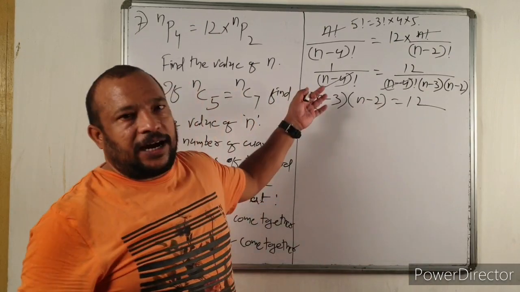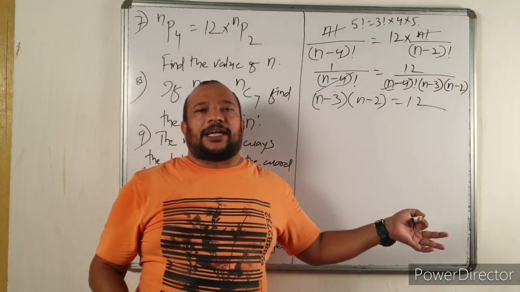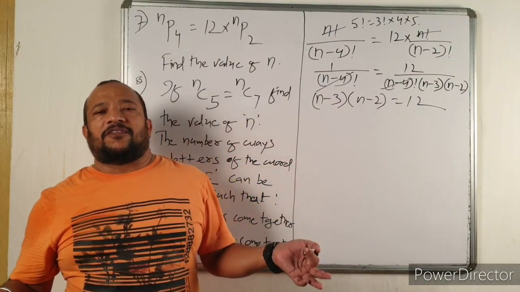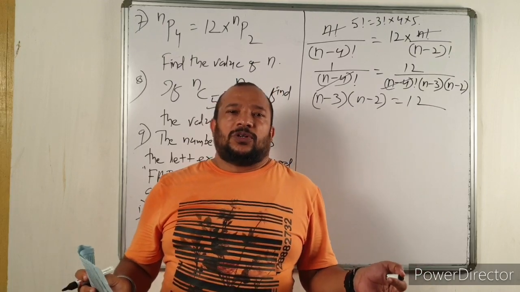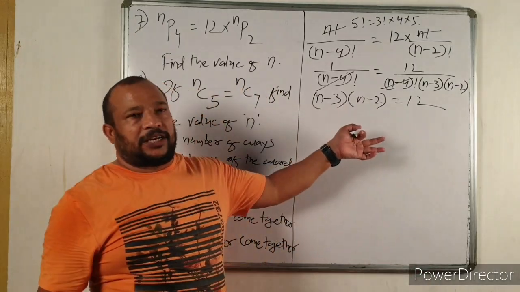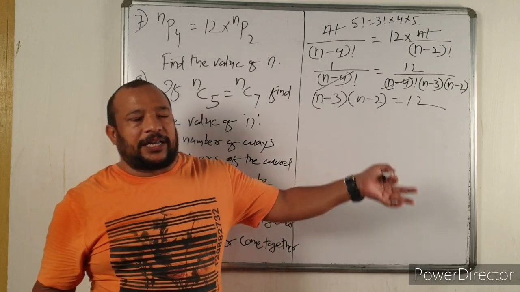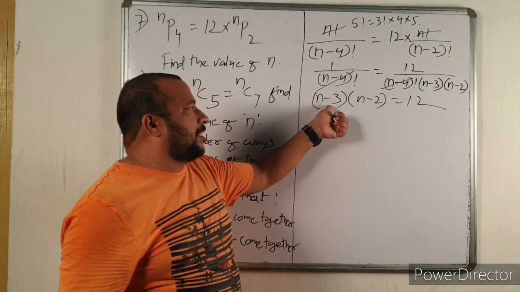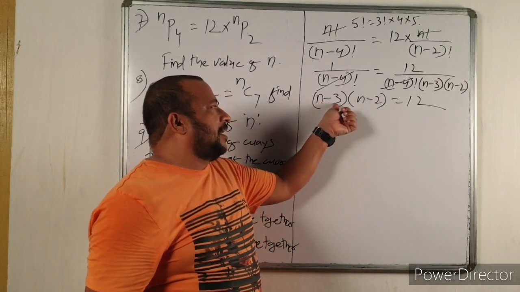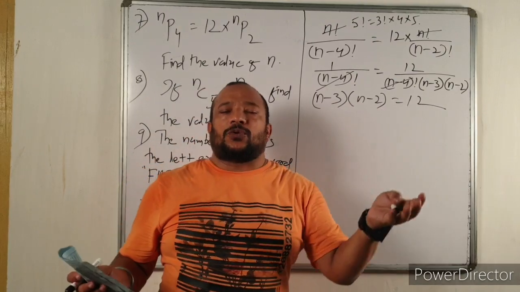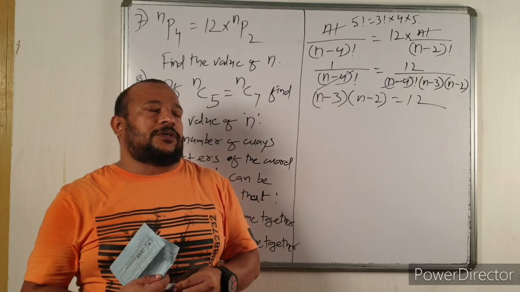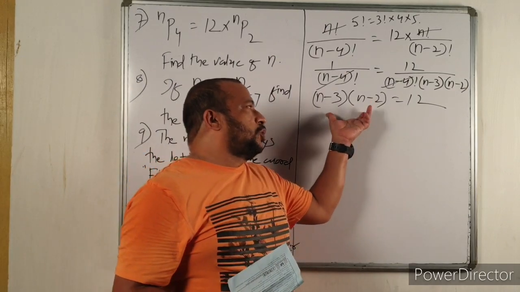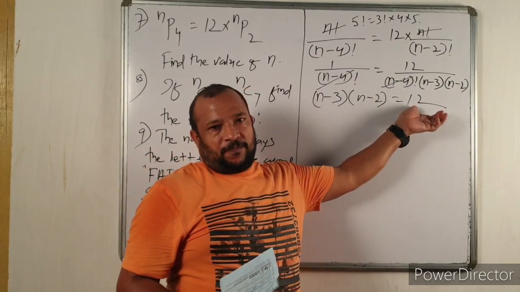Now after this you will get a quadratic equation and you can find out the value of N. But it is better not to solve this question by quadratic equation. It's very simple. These are two consecutive numbers, N minus 3 and N minus 2, and you know by multiplying which two consecutive numbers you get 12.